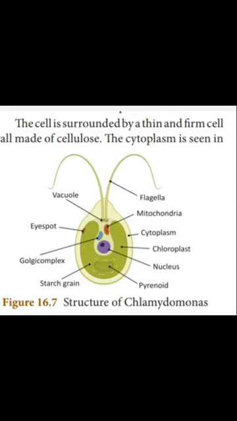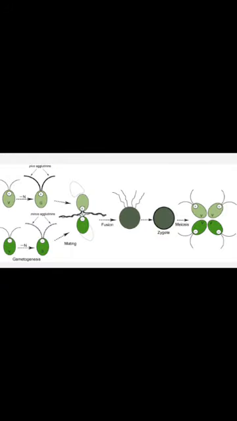The anterior side of the chloroplast contains a tiny red colored eye spot. What's the use of this eye spot? This red eye spot helps the cells in finding an environment with optimal light conditions for photosynthesis. Okay. Then how Chlamydomonas reproduce? Chlamydomonas reproduces by sexual and asexual modes.